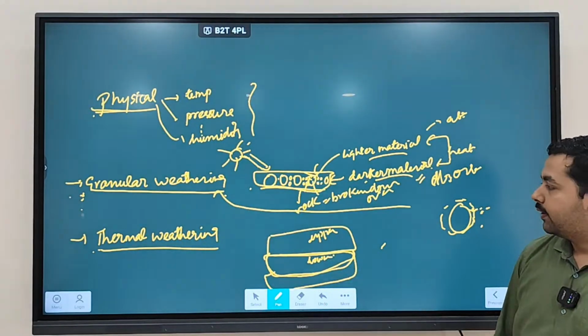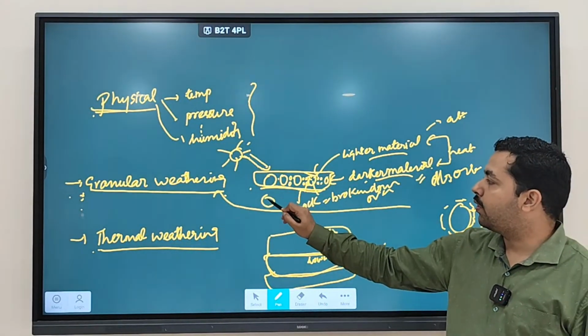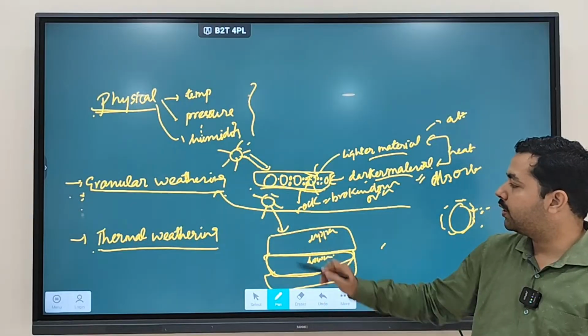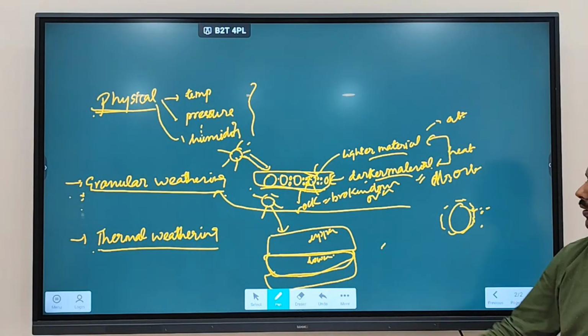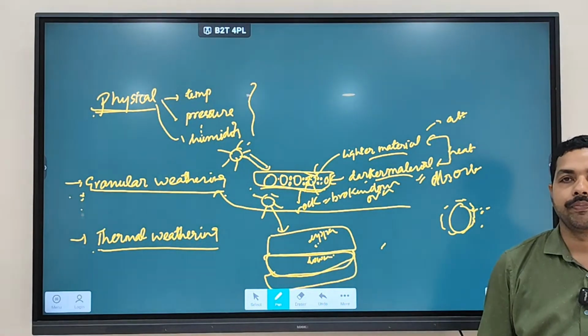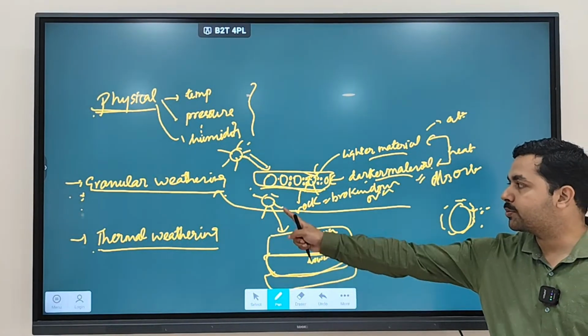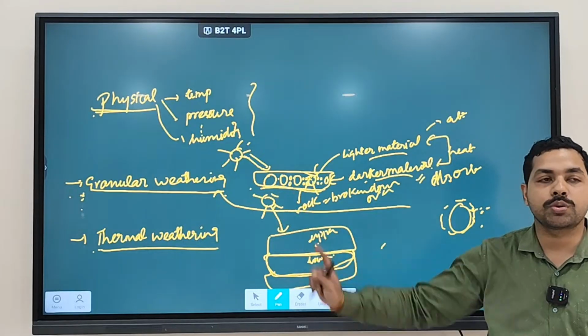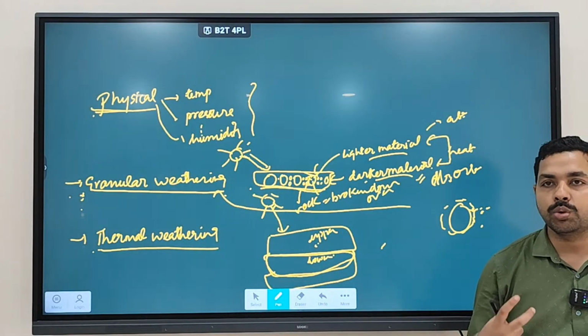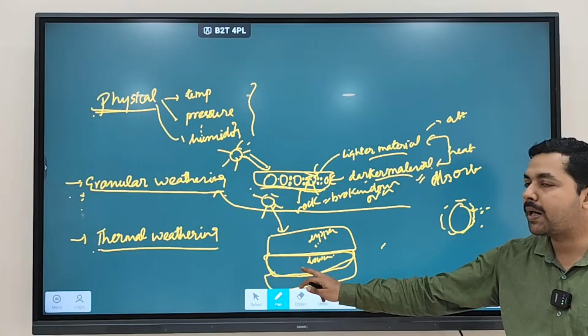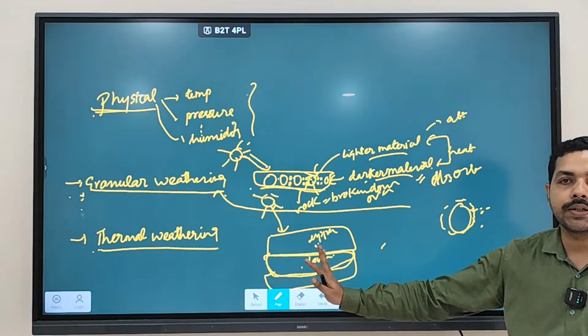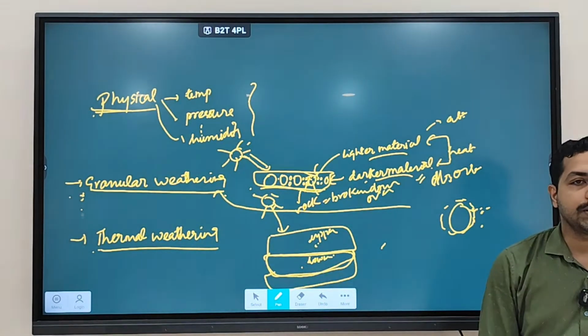Clear? Now what will happen if sunlight is falling? The upper part is going to be more heated. Upper part, it is exposed to sunlight. When it is exposed to sunlight, it is going to be more heated, while the lower part is not exposed to sunlight. So the lower part is not going to be much heated. Clear?